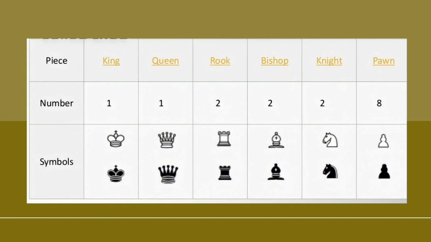The pieces in chess game. So we have here the number and symbol of each piece. We have king, 1 for each player; queen, 1 for each player; rook, 2 for each player; bishop, 2 for each player; knight, 2 for each player; pawn, 8 for each player.